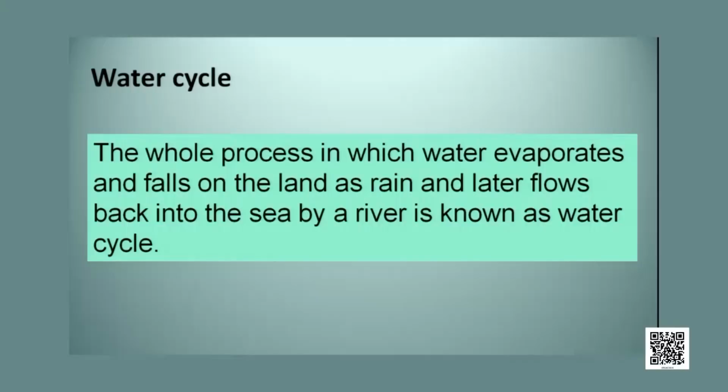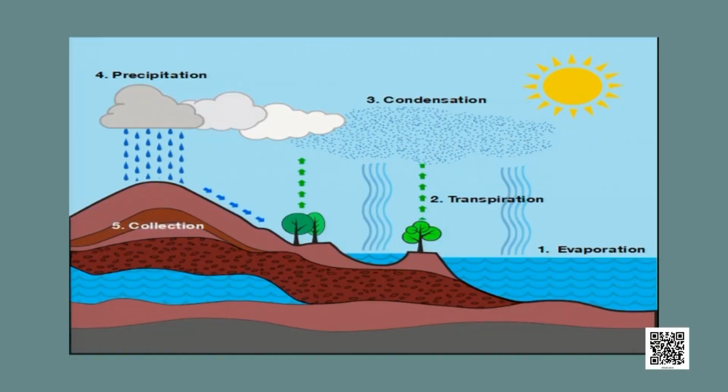You have already some previous knowledge about the water cycle in your previous classes. The whole process in which water evaporates and falls on the land as rain and later flows back into the sea by a river is known as the water cycle. We have already learnt how rain occurs, and the water cycle basically involves these three processes: evaporation, condensation and precipitation. So how the water cycle occurs we will see through this picture.